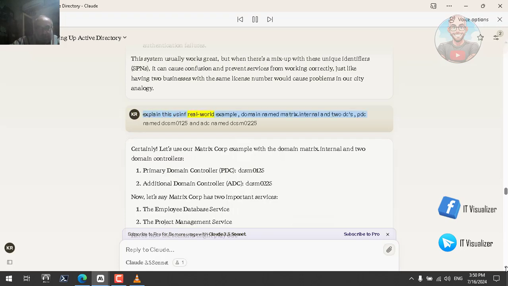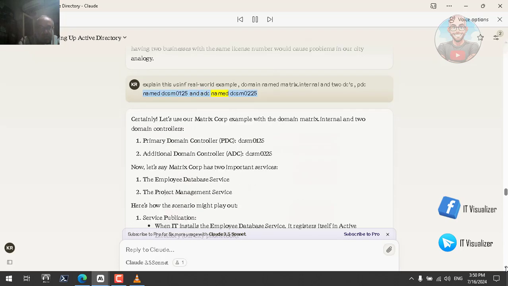Explain this using a real-world example. Domain named matrix.internal and two DCs. PDC named DCSM0125 and ADC named DCSM0225.